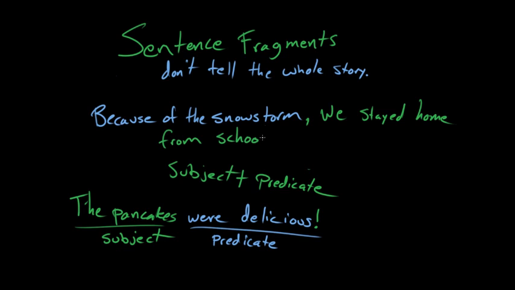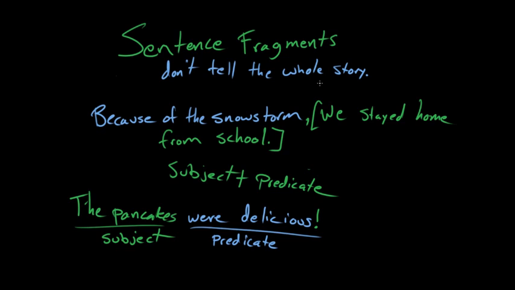So we've got this sentence here, this independent clause, right? We stayed home from school, and that's a subject and a predicate. And if it were just stayed home from school, period, that wouldn't be a sentence. And if it were just we, period, that also wouldn't be a sentence. And if it were just because of the snowstorm, period, that wouldn't be a sentence. It doesn't have enough support to stand on its own. But altogether, because of the snowstorm, comma, we stayed home from school, period, that is a sentence.